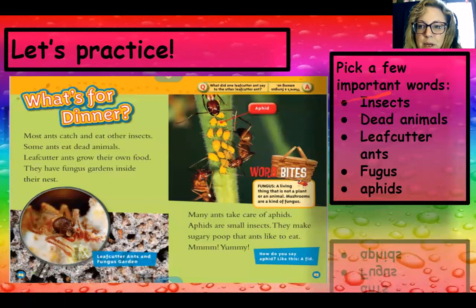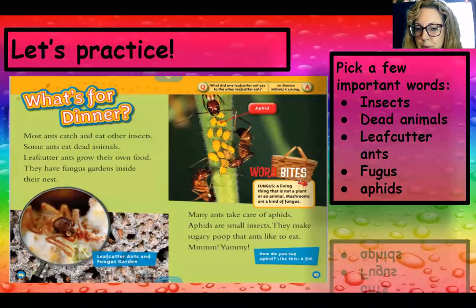So what I've done is I've picked out a few important words, and I thought that insects was important because that's something they eat, and the whole section is what's for dinner, right? So I really want to tell my person reading my paraphrase about what's for dinner. Also, another important thing I felt was dead animals, because they also eat dead animals, right? And that's what the whole section is about. Leafcutter ants, fungus, and aphids were also really important.